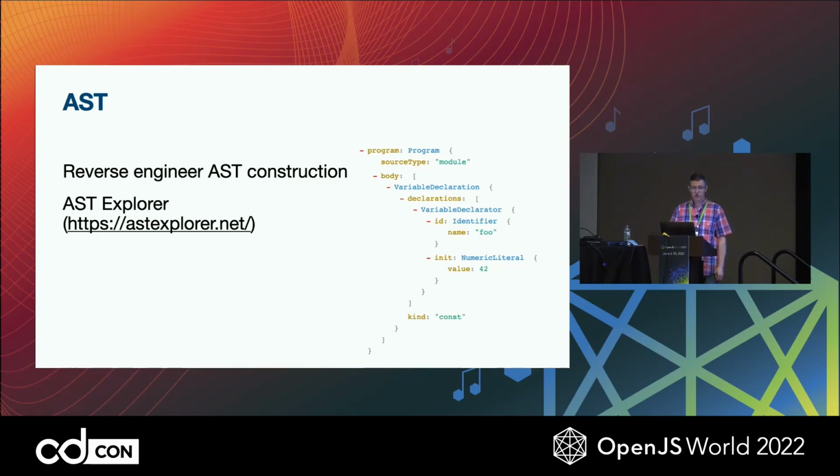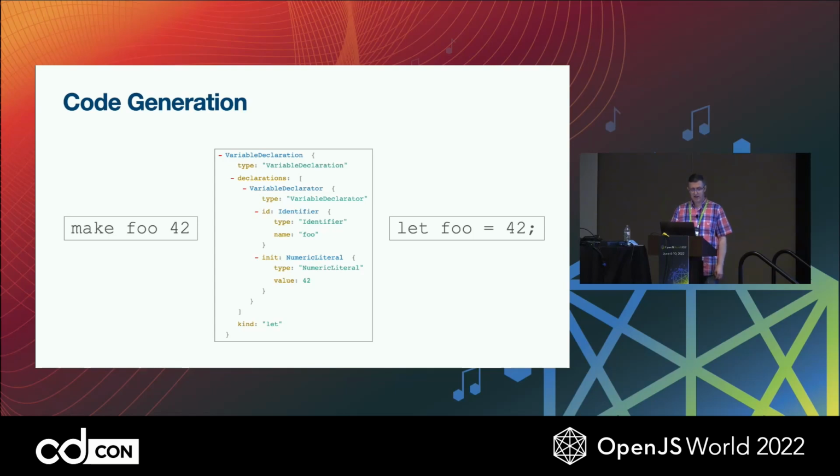So the next part, code generation. Using the Babel APIs, I could generate this AST and then tell Babel to output this as JavaScript. So we have some source code on the left in the grammar that I chose to lex and parse, goes through the Lexer and Parser, and becomes the lovely AST that you see in the middle, and then generates the JavaScript that we know and love on the right.